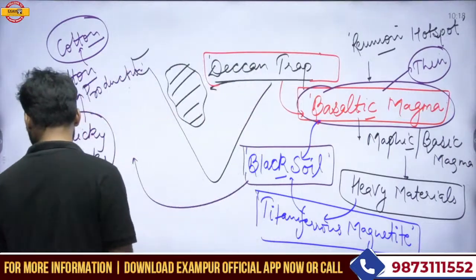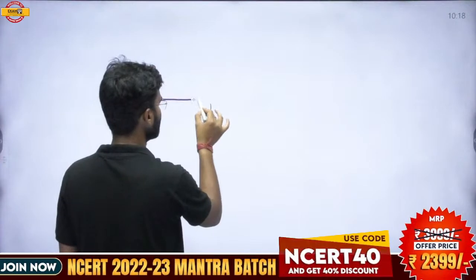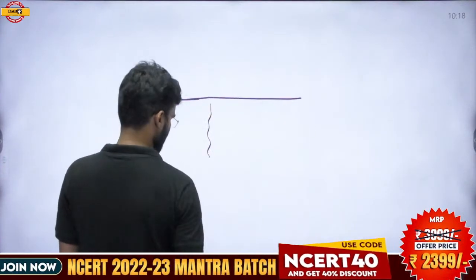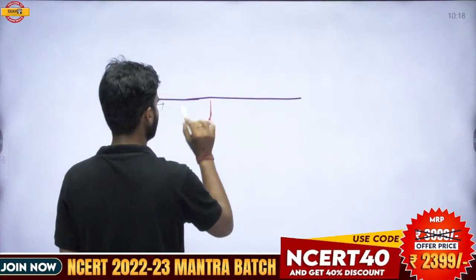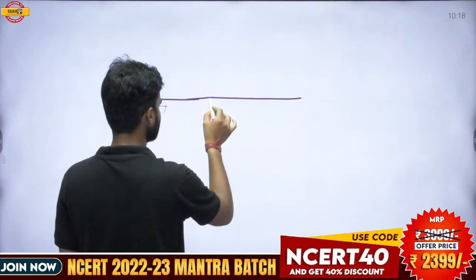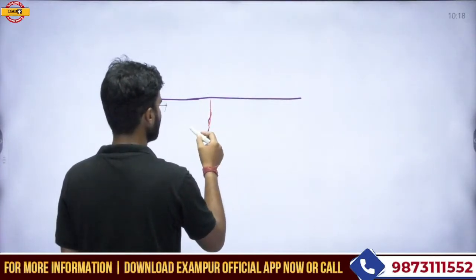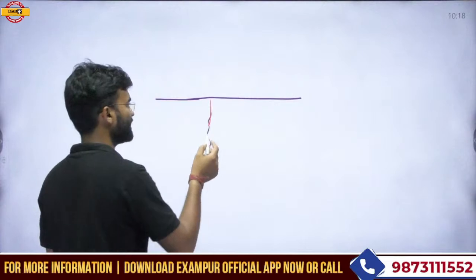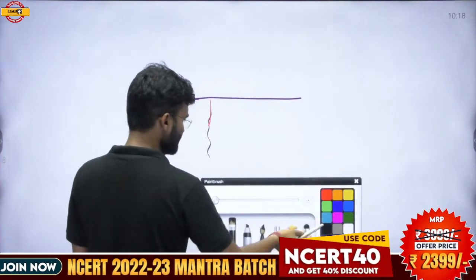If any thin magma starts to erupt from a hotspot, it does not have much upthrust force. That is why this magma is not able to make a blast on the surface.